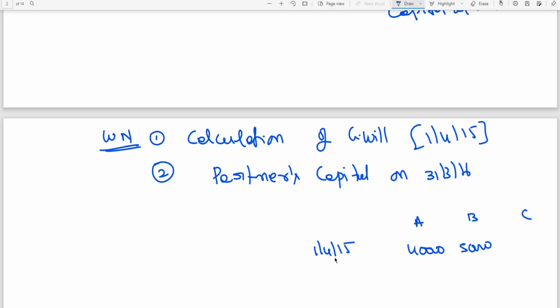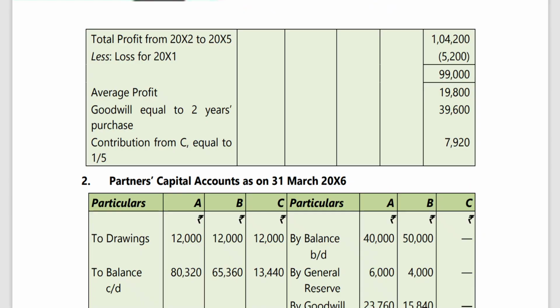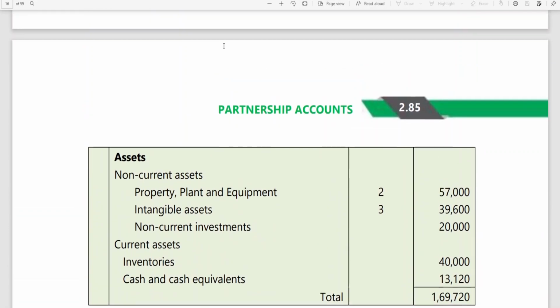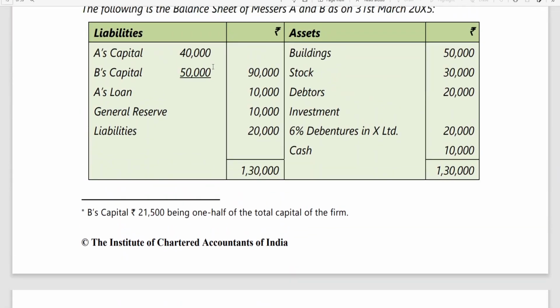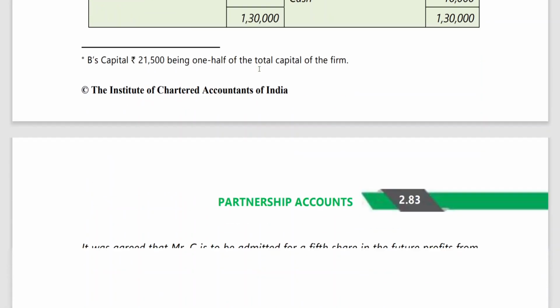General reserve, if anything is there, that is to be given to whom? Old partners according to their old profit sharing ratio. I think general reserve is there here. This is to be given to whom? Old partners A and B.